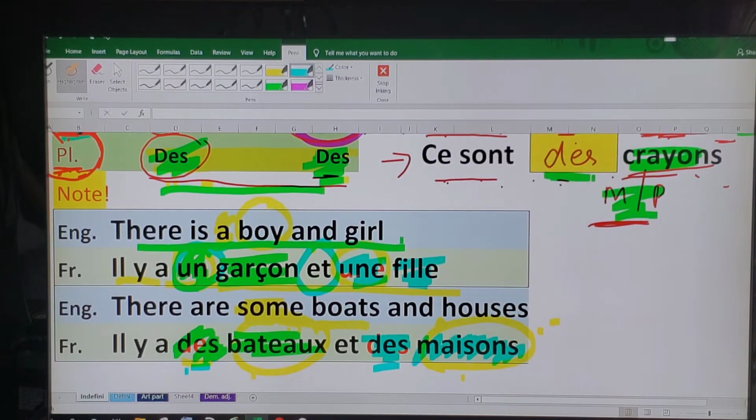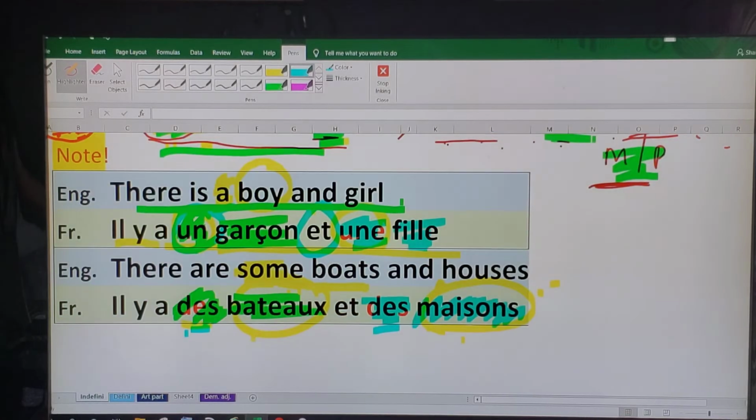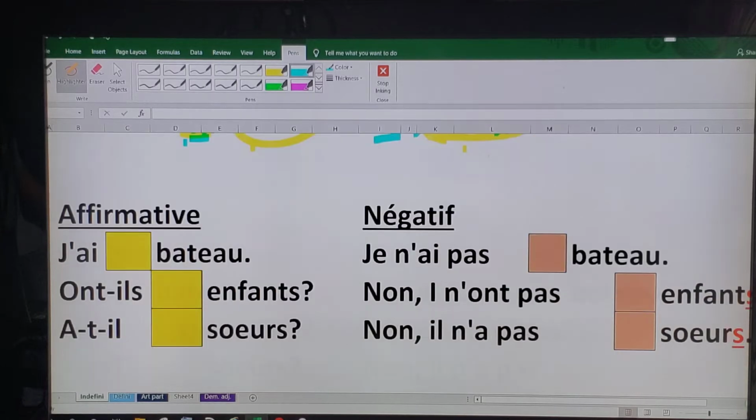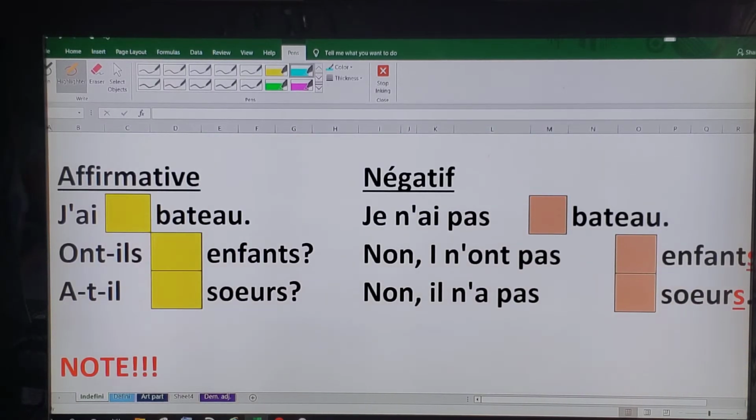Okay, so this is a point to be noted, especially for those of you who have these translation exercises, right? This is actually the first part of my tutorial, and I was thinking of adding a bit more here, progressing on to the affirmative and the negative usage. What is affirmative? Basically saying yes, like a positive usage, like I have a book.